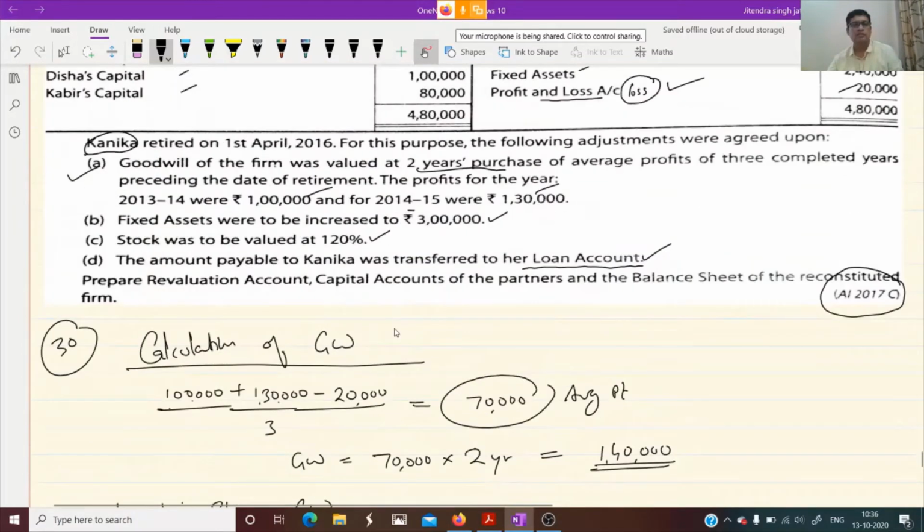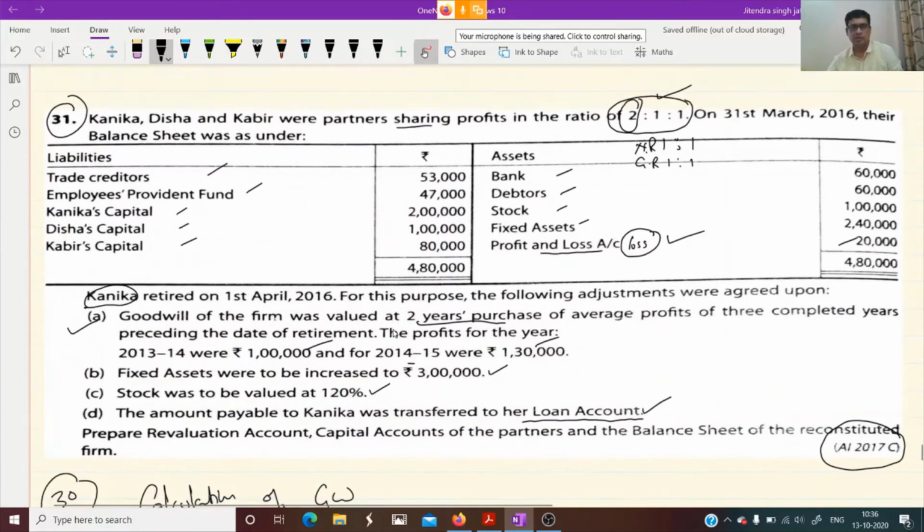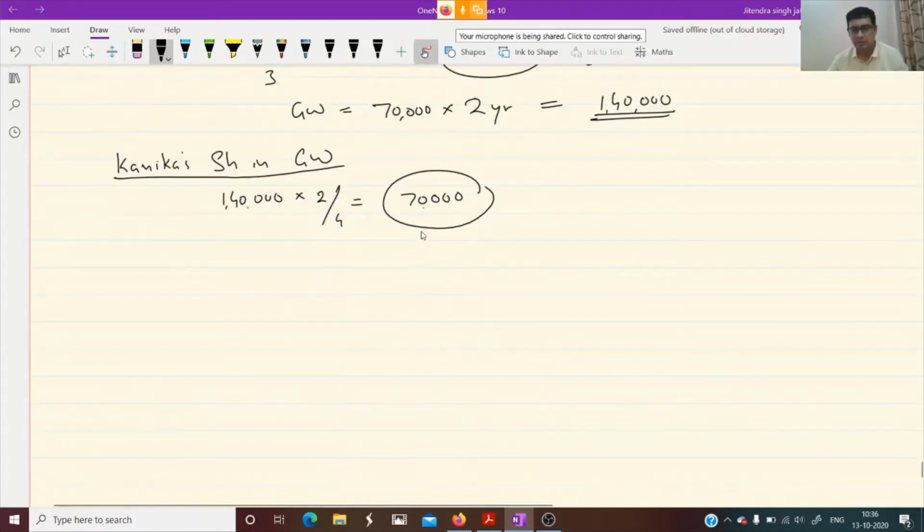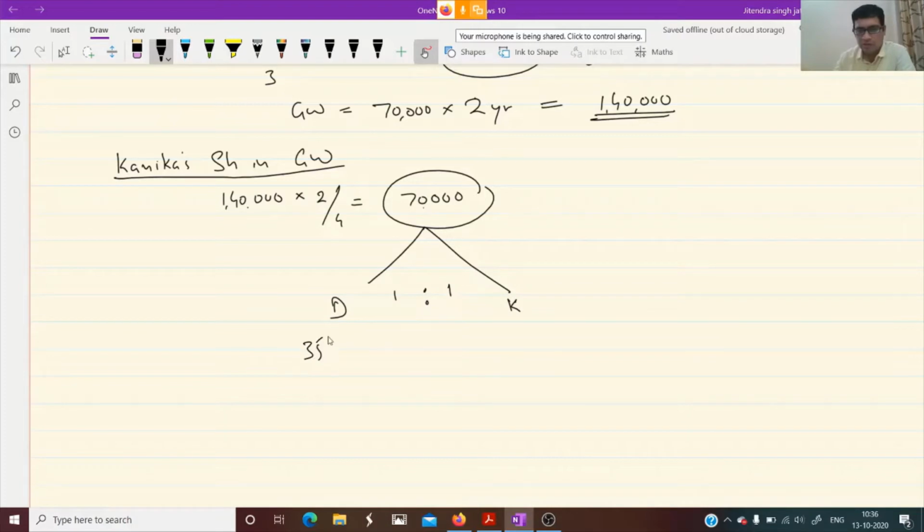The existing partners, Disha and Kabir. In which ratio? 1 is to 1. So Disha will give 35,000 and Kabir will give 35,000 in favor of Kanika. I hope it is clear to everyone.